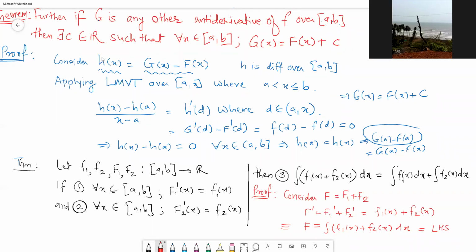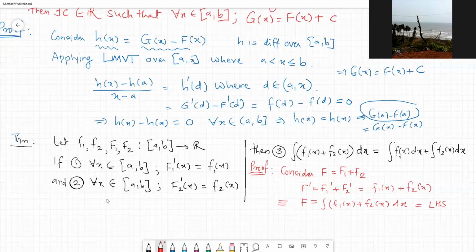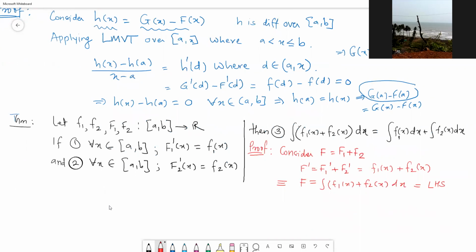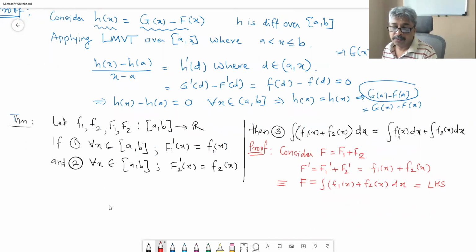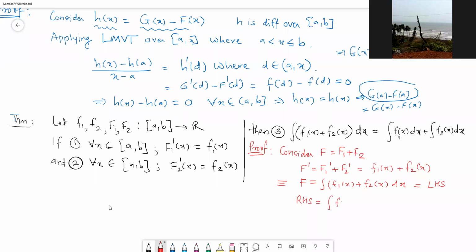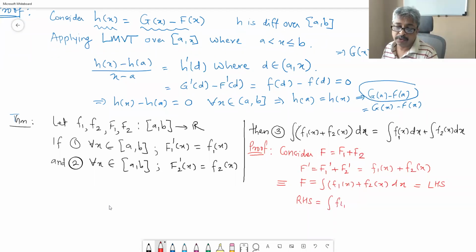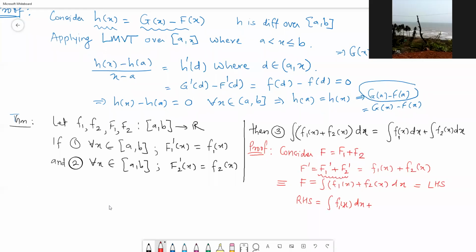And the RHS is equal to the antiderivative of f1 of x dx, which is equal to F1, plus F2. The RHS is equal to integral f1 of x dx plus, here you apply the definition, right? F1 dash,